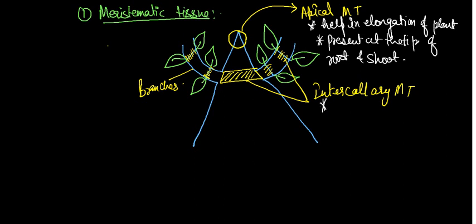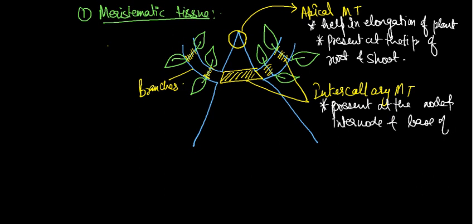It is present at the node and internode, and base of stem and leaf. It helps to increase the stem, the branch, the leaf, and the node of that plant body.